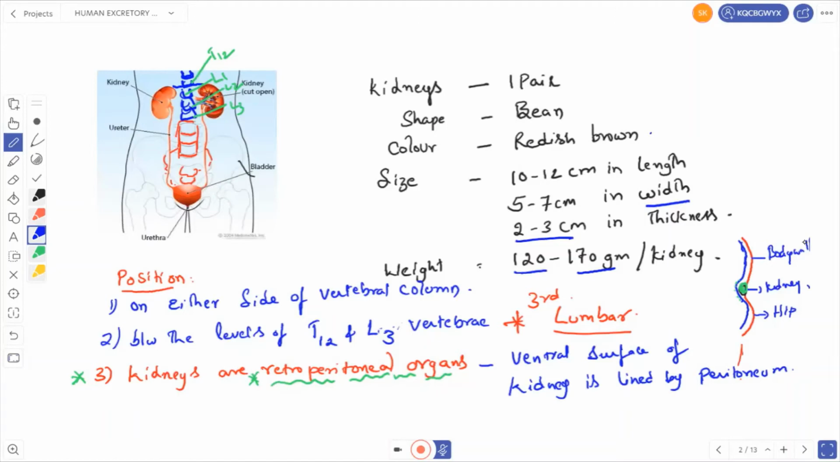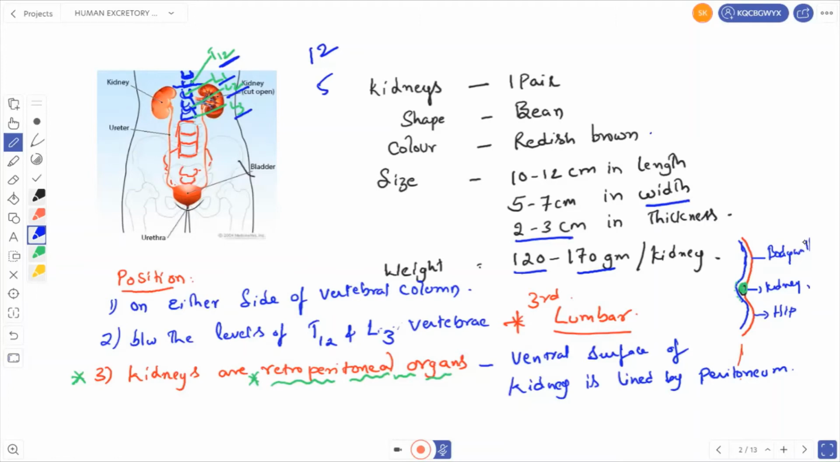So where are they present? They are present on either side of the vertebral column. You can see this is the vertebral column, in between the last thoracic and the third lumbar vertebrae. Thoracic vertebrae are 12 and lumbar vertebrae are 5. This is the first lumbar vertebra, L1, I have represented here, L2 is the second one, L3 is the third one, and this one is T12, the last thoracic vertebra. So they are present on either side of the vertebral column in between the last thoracic vertebra and the third lumbar vertebra. Very important question, that one.